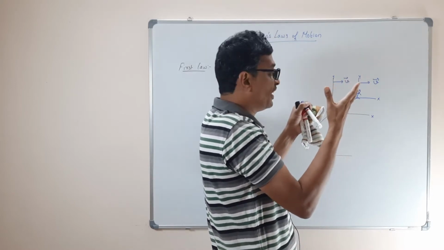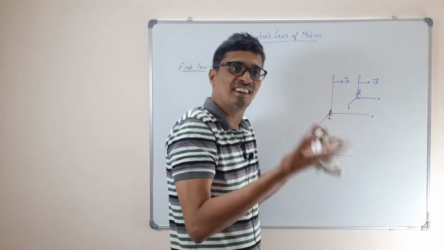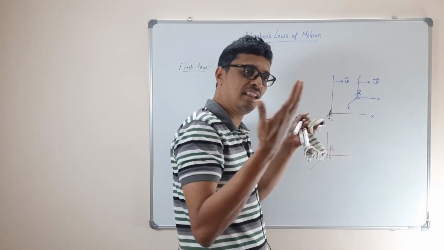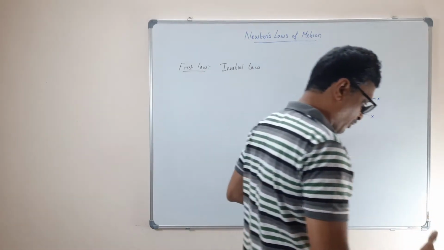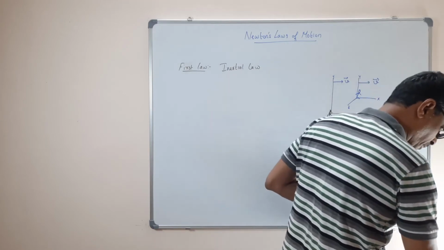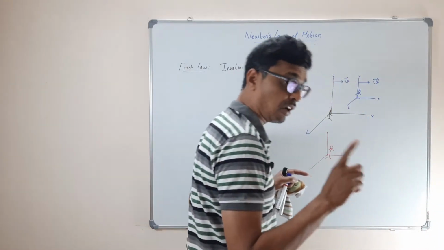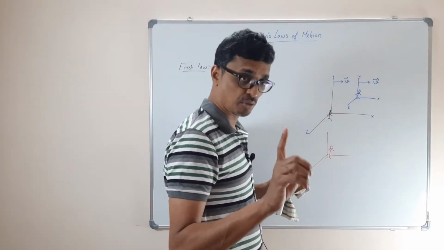Which state is it? It is the Newton's first law trying to unify this: your motion or rest. It is a matter of which reference system you are going to speak about. It shows the equivalence between the state of rest and the state of uniform motion along a straight line. Yes, that's important. It has to be a straight line. Do you know why? Linear motion. Why is it linear motion?